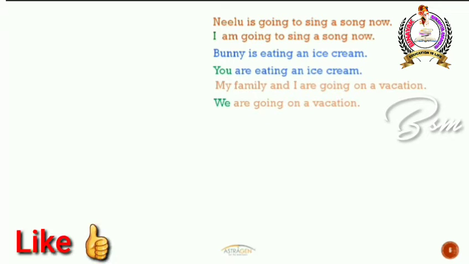Because in this you have plural people. Family obviously consists of more than 3 members, right? 3 or 4 members. So that's the reason why you have a plural noun there and you are also included in that group. So that's the reason why you call them we.